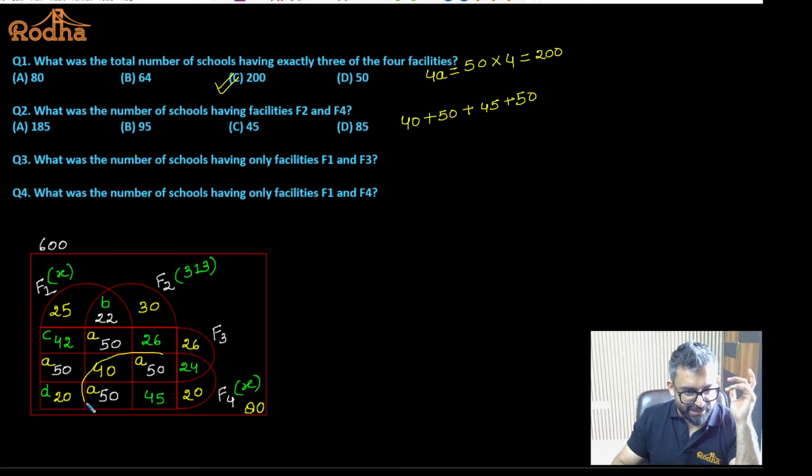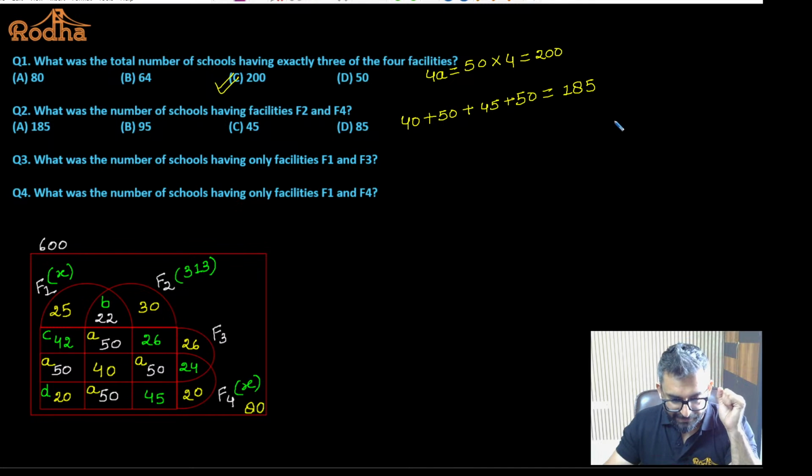This is what the question is asking for. F2 and F4. Had it been only, then I would have answered 45. It is asking for F2 and F4, not only. Okay, so what is my answer here? 185. Absolutely correct. Badhiya Priya, very good answer.